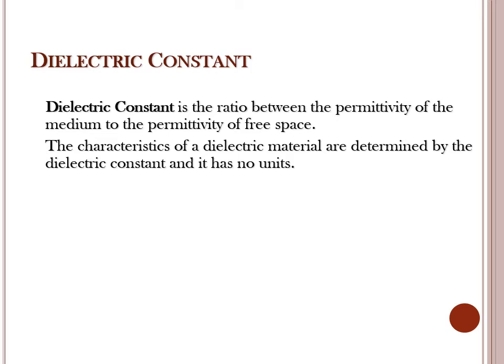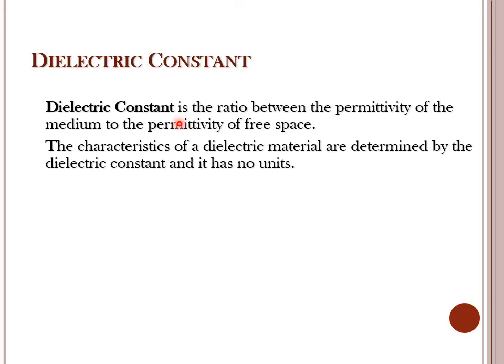All the dielectric materials are characterized by dielectric constant. Dielectric constant is known as the relative permittivity. Any dielectric material will have the permittivity which is known as absolute permittivity epsilon. While if that is air or free space, the permittivity of that is represented by epsilon naught, which is a universal constant given by 8.85 into 10 raised to minus 12 coulomb square per meter square.